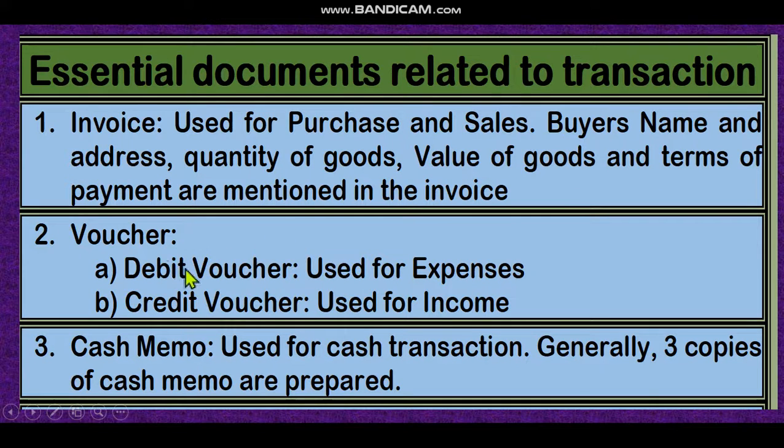Voucher, there are two types of voucher: debit voucher and credit voucher. Debit voucher is used for expenses, credit voucher is used for income. And cash memo is used for cash transactions. Generally 3 copies of cash memo are prepared. All are important for MCQ, dear student. That's why I have given them here.